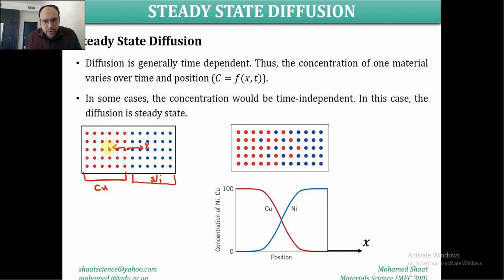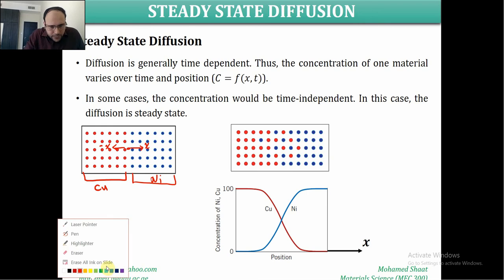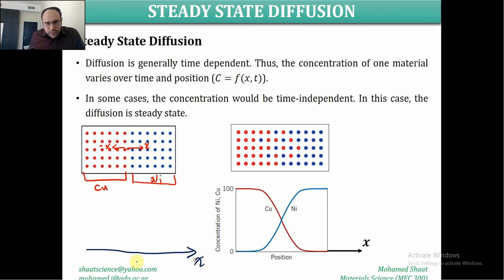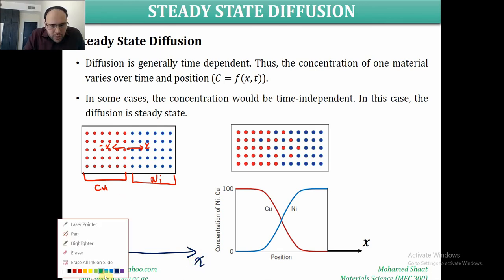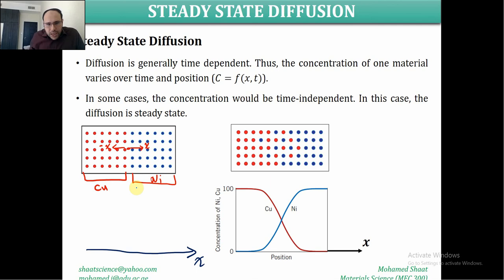Okay, so to represent this, let me use a different color. If this is the x-axis that we have, and if we decide to represent the concentration of the nickel, it will be over this region, from this start point to this end point of the nickel side. So it will be entirely 100% nickel, and then it suddenly drops to 0 over the other side, right?